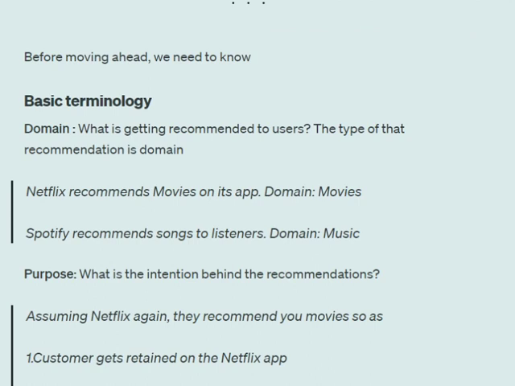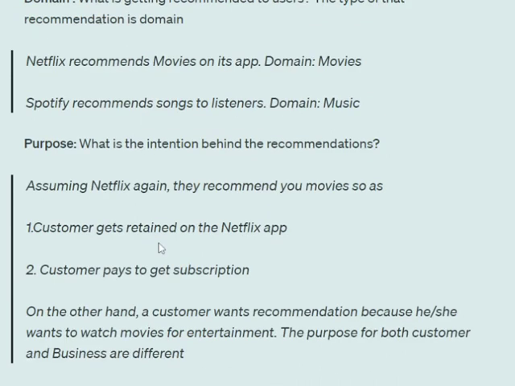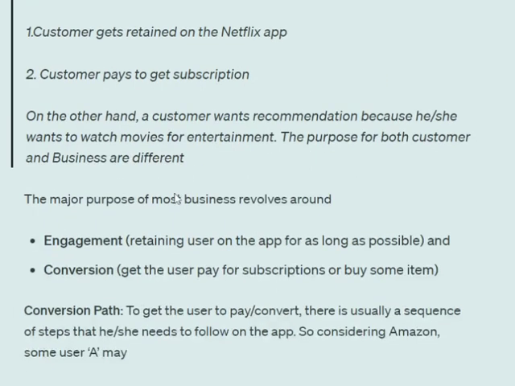Purpose. What is the intention behind this recommendation? The whole idea is behind purpose only. The business that is recommending you items has a different purpose as compared to the purpose for which the user is coming on the platform. Assuming Netflix again, assume that they are recommending you some XYZ movies. The purpose of the business is that the customer gets retained on the Netflix app, and second, the customer pays for the subscription. On the other hand, the customer wants recommendations because he or she wants to watch some movies or entertainment. So the purpose of the customer is different as compared to the business.